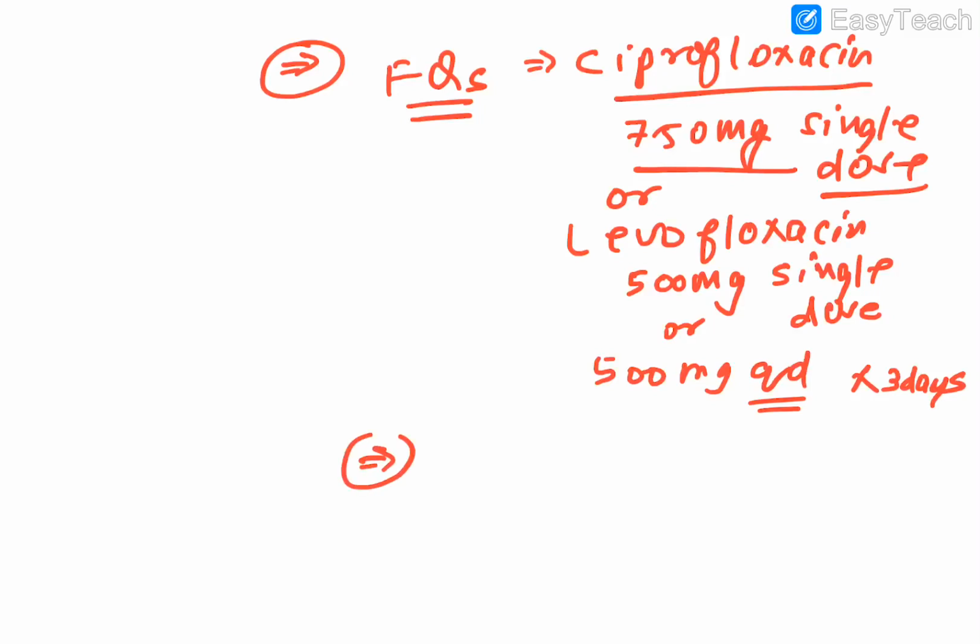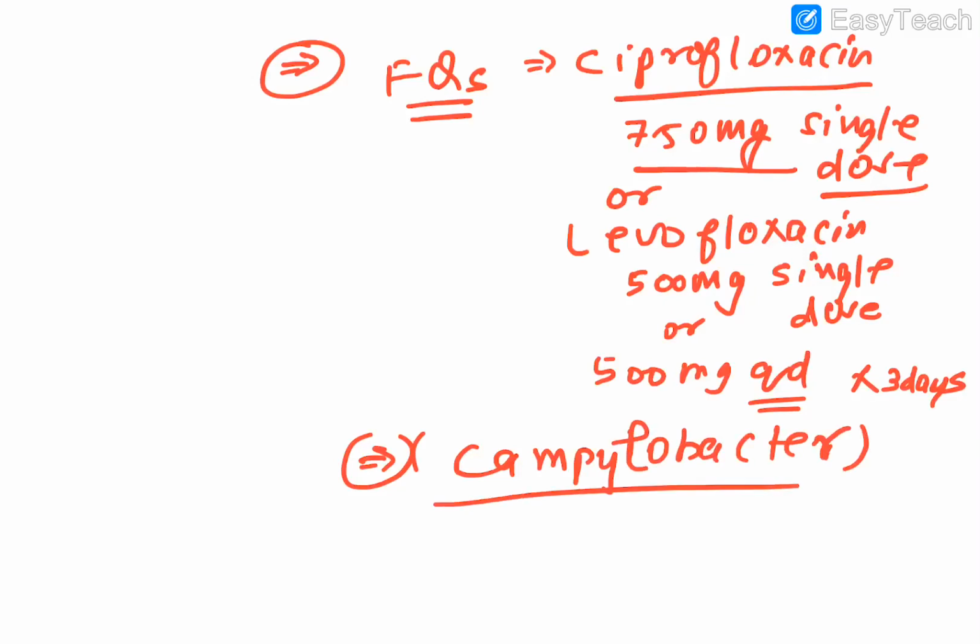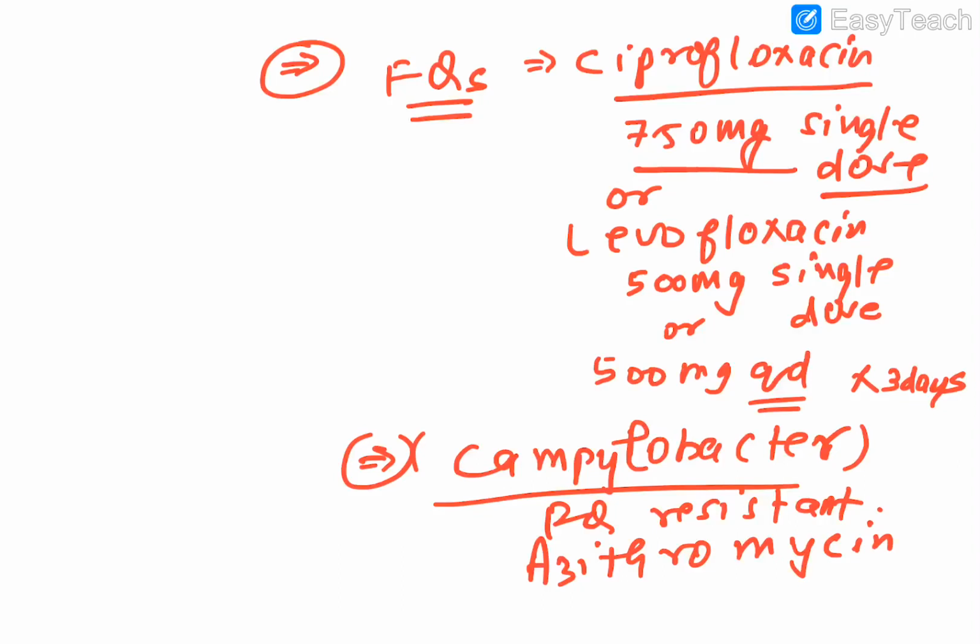Okay, if you are suspecting that there might be Campylobacter here, guys, that in your diarrheal episodes the organism isolated is Campylobacter. And remember, Campylobacter is mostly found to be resistant to these fluoroquinolones. So here it is fluoroquinolone resistant mostly. So here, you need to go for what? Azithromycin. This particular macrolide, you have to go for azithromycin.